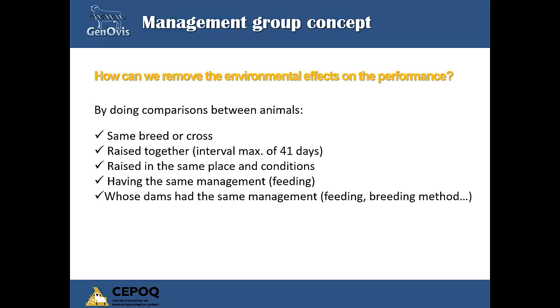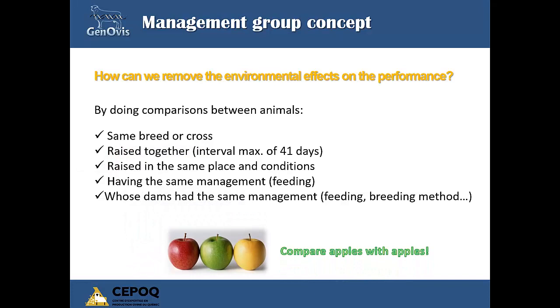By comparing lambs of the same breed or cross, raised in the same time frame, a maximum of 41 days from the oldest to the youngest, raised in the same building or pasture and the same conditions, having the same management and feeding, whose dams have the same management, so breeding method, feeding, etc. We can then compare apples with apples.